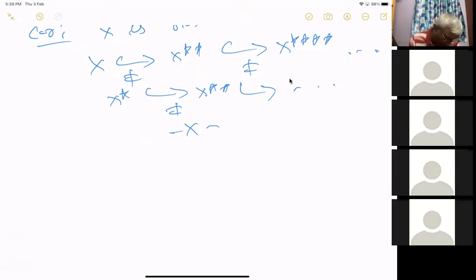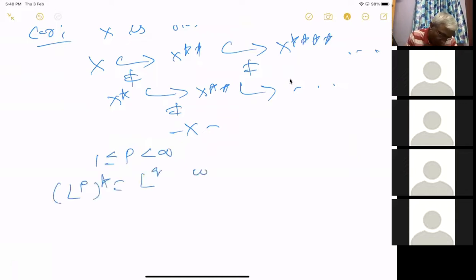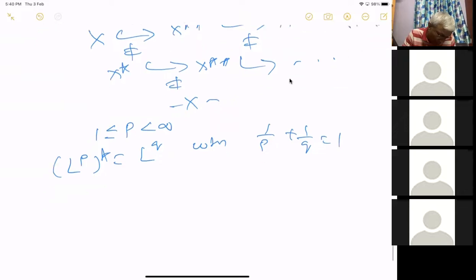But the duality theory is not proved. So for p less than infinity, greater than or equal to 1, Lp star is equal to Lq, where 1 by p plus 1 by q equals 1. This is not proved, but I want to prove it.